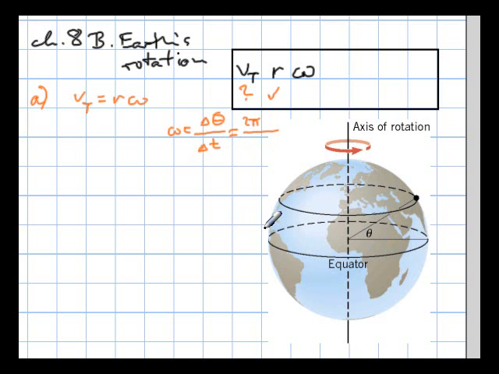By the way, that's the same time it takes here as well as it takes here. It's just that here it's a smaller circle. Okay, I should say something about the 23.9 hours. Why is it not 24 hours? Well, the Earth rotates on its axis in 23.9 hours, 23 hours, 56 minutes.